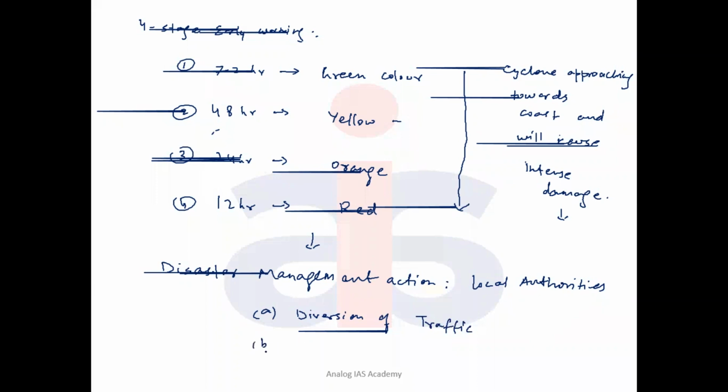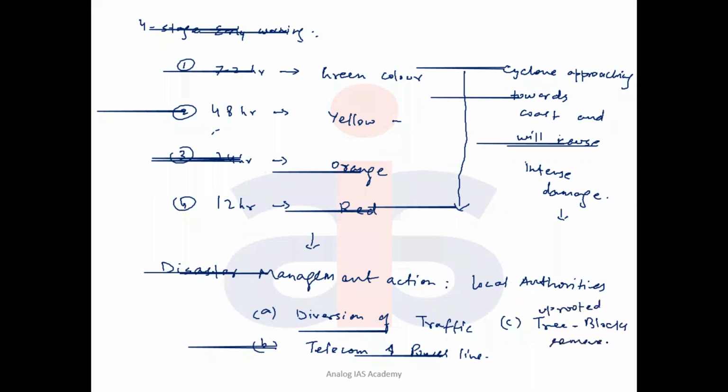The diversion covers all forms of traffic, even transportation and communication lines, and power lines damage. That also includes telecommunications lines, telecom and power lines restoration programs. Then removal of all kinds of blockades, such as fallen trees. This is at the red level. Uprooted tree blockages which have fallen on the ground are removed from the transport routes. Relief and rescue operations are also launched.